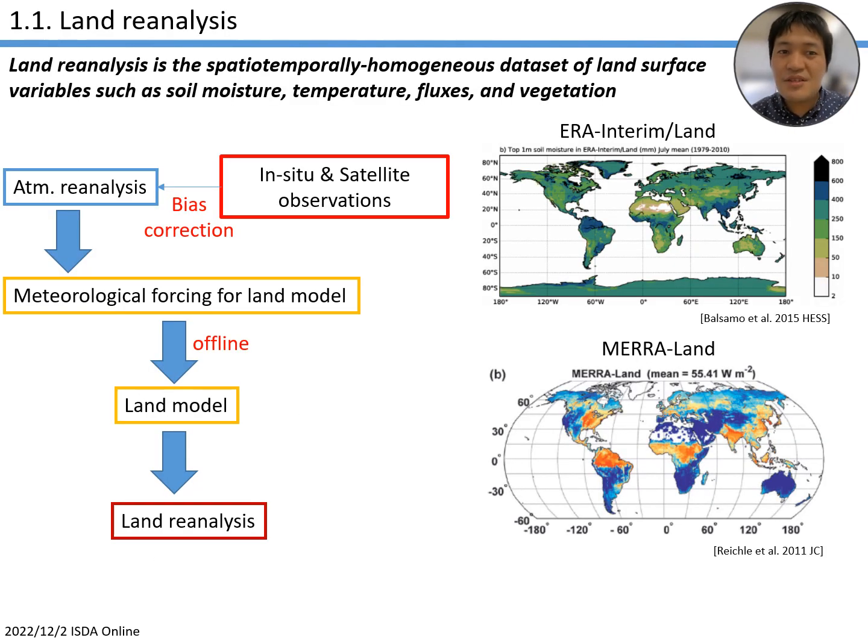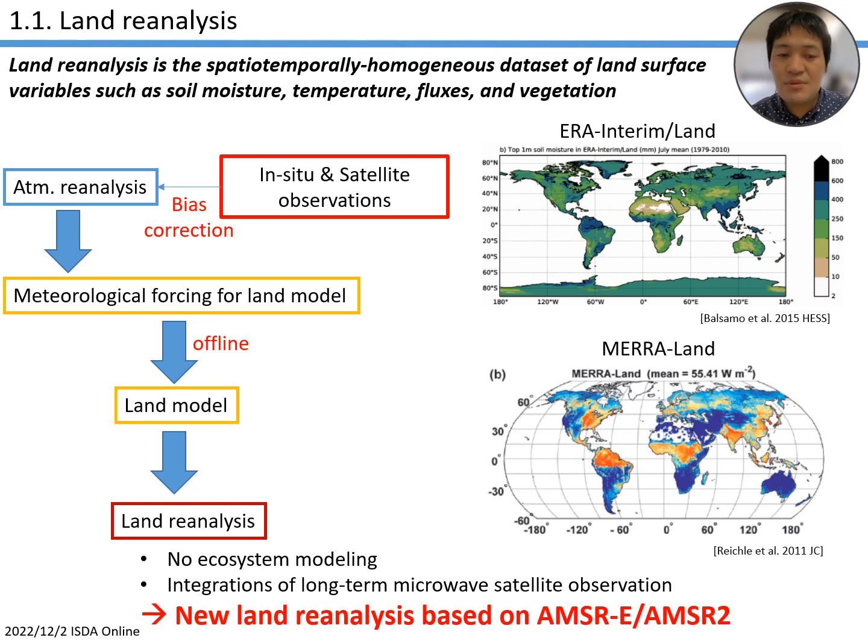Land reanalysis is a spatiotemporally homogeneous dataset of land surface variables such as soil moisture, temperature, fluxes, and vegetation. There have been many existing land reanalysis datasets. They are provided by driving a land surface model in an offline manner, decoupled from the atmosphere. Our motivation is that most of them have not solved the terrestrial ecosystem explicitly, and the integration of long-term microwave satellite observation has not been fully exploited.